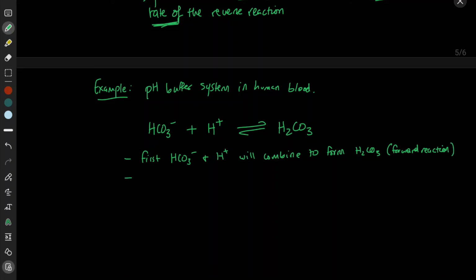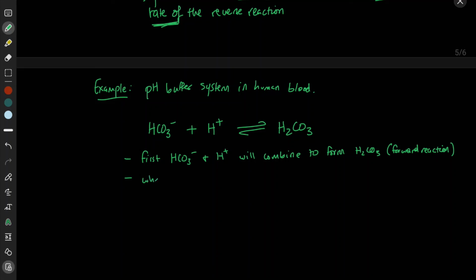All right, then once the concentration of carbonic acid, H2CO3, reaches a certain point, it'll then break down into bicarbonate and the hydrogen ion.